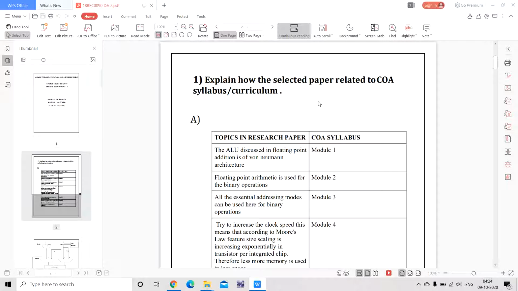First question. I'll explain the selected paper related to the COA syllabus. How the selected paper is related to the COA syllabus.